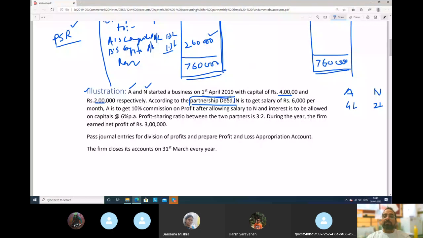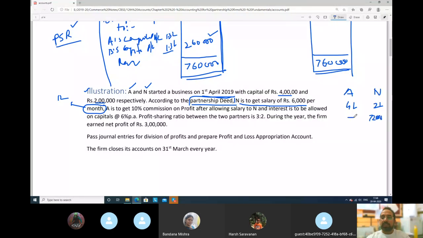See, beta, what is the partnership deed saying? Partnership deed says N is to get a salary of 6,000. See, this is important. Please notice, in some questions they will say year, in some questions they will say month. Whenever month is said, you have to always multiply by 12 because in a year there are 12 months. Now N will get a salary of 6,000 per month. So how much will it come? 12 times 6, 72,000 rupees.